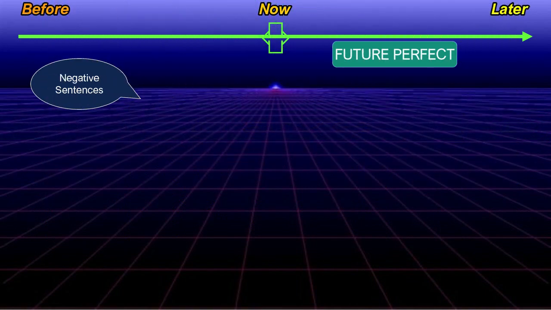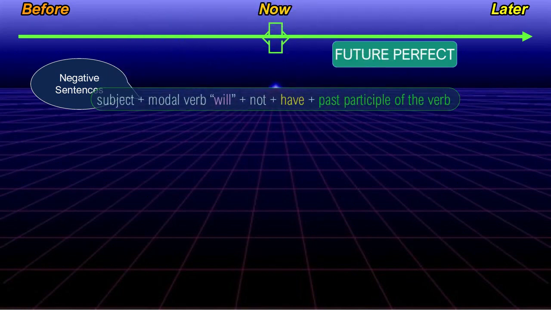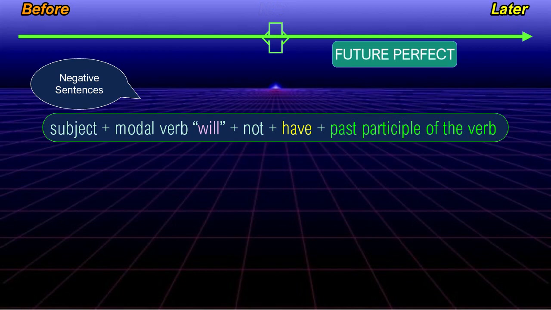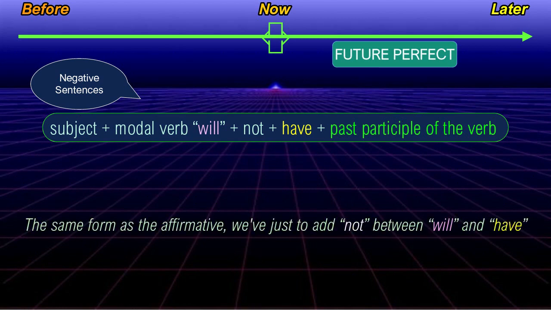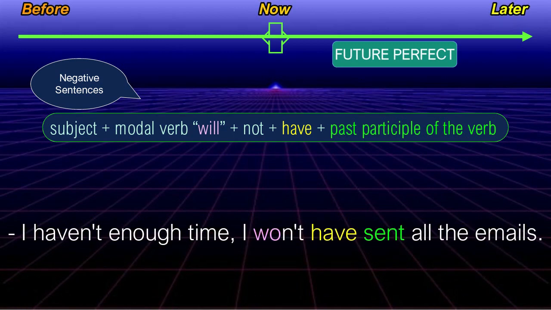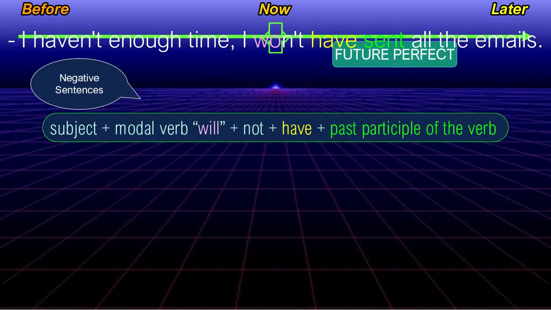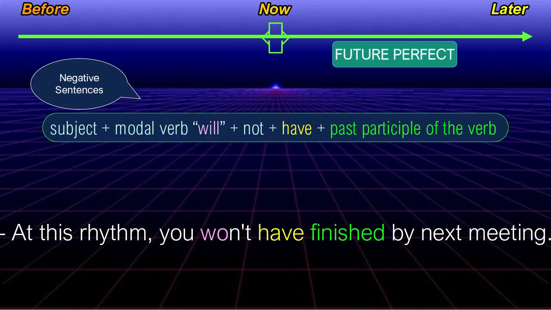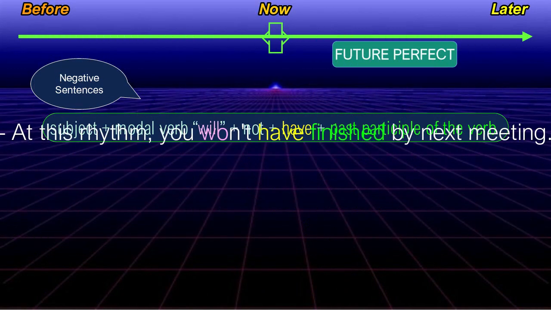The structure of the future perfect in negative form is subject plus modal verb will plus not plus have plus past participle of the verb. The same form as the affirmative, we have just to add not between will and have. I haven't enough time. I won't have sent all the emails. At this rhythm, you won't have finished by next meeting.